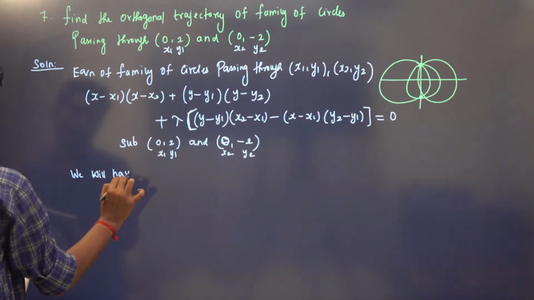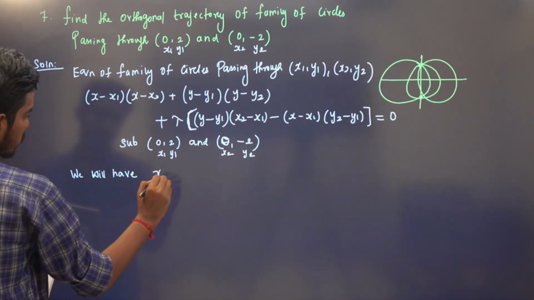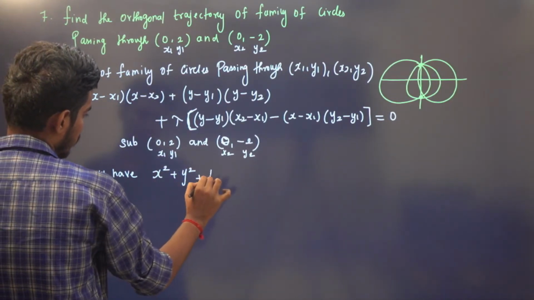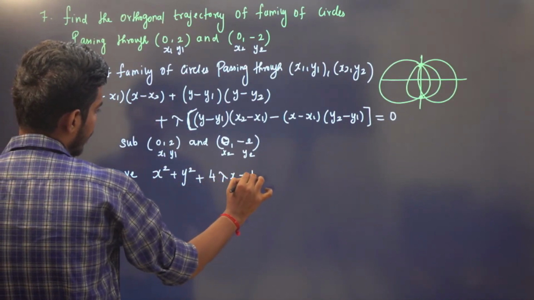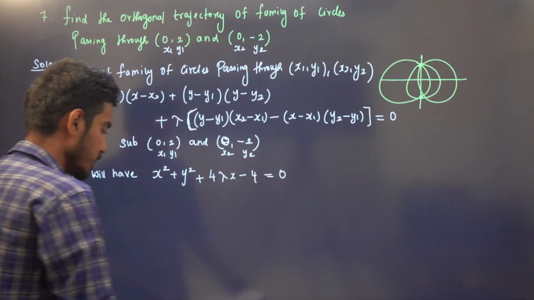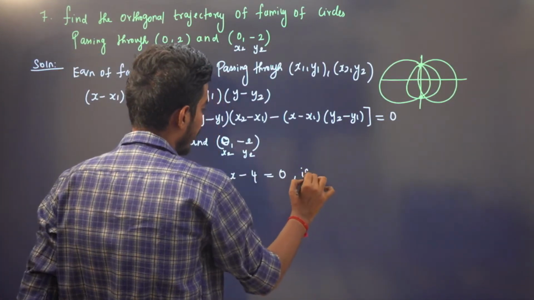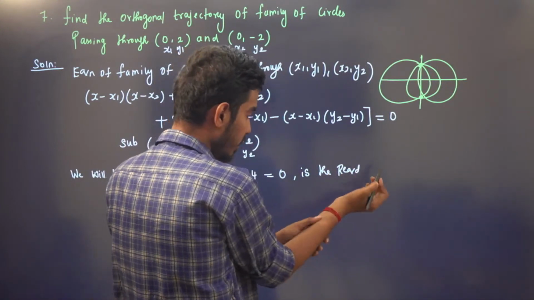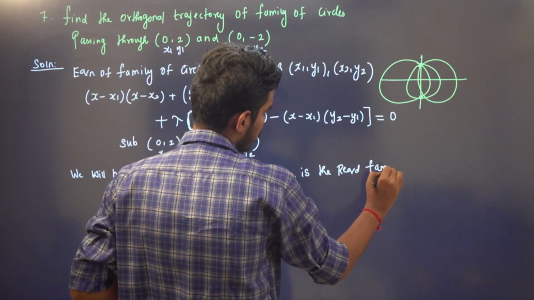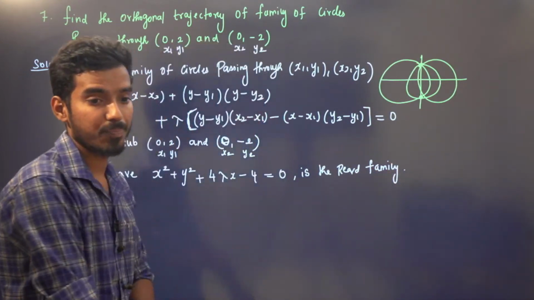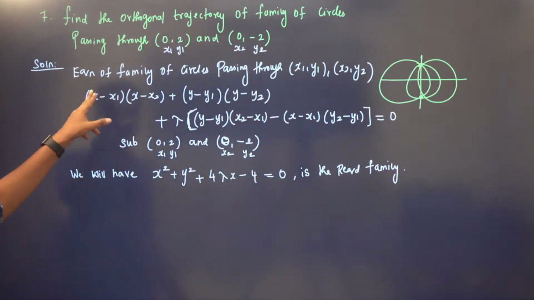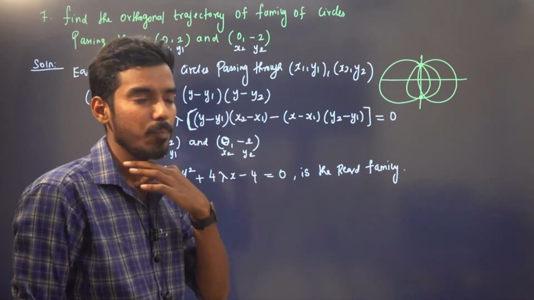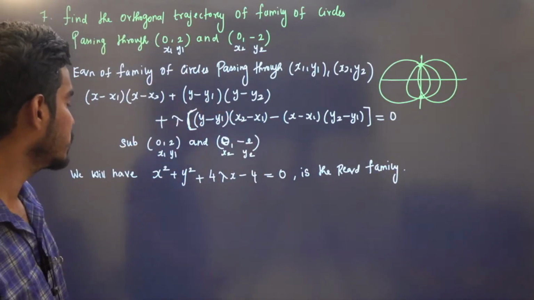You will have x square plus y square plus 4 lambda x minus 4 is equal to 0, which is the required family of circles. So just substitute x1 y1 to be 0 comma 2 and x2 y2 to be 0 comma minus 2 in this equation, and you will have this equation.